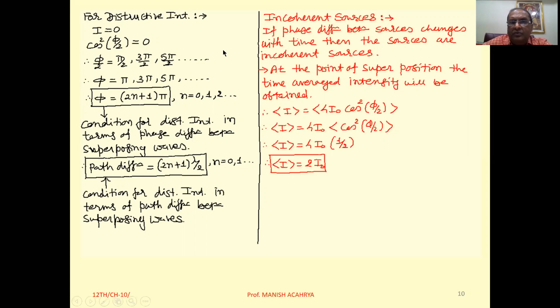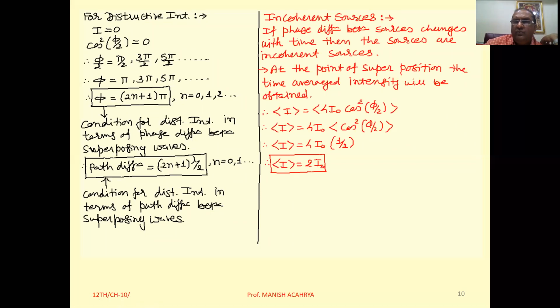Clear to all of you? Incoherent sources. For incoherent sources, the phase difference between the sources changes with time. Due to that, at the point of superposition on the screen, we now have to take the average intensity.